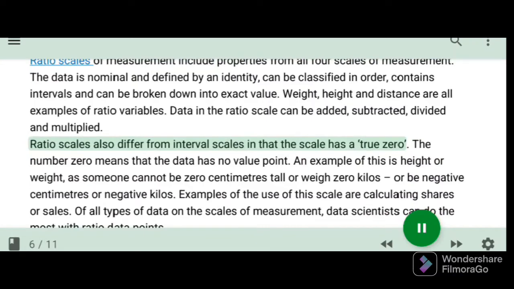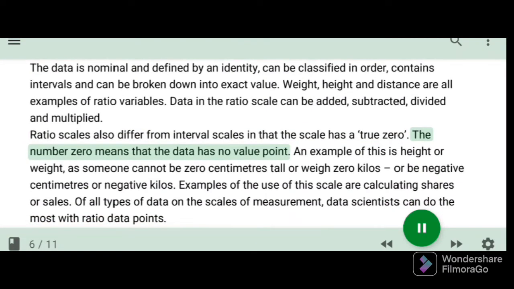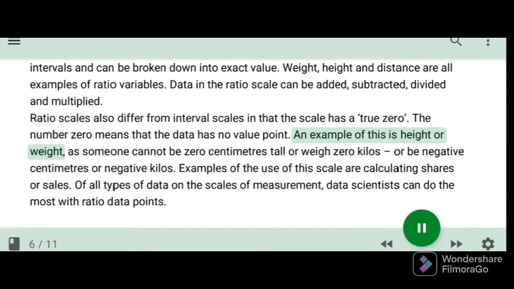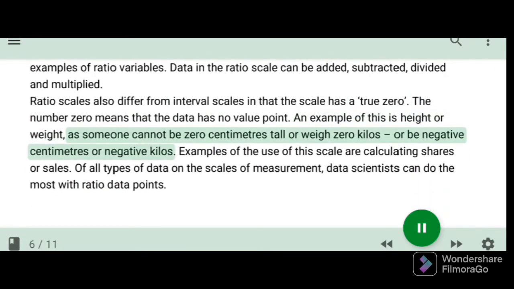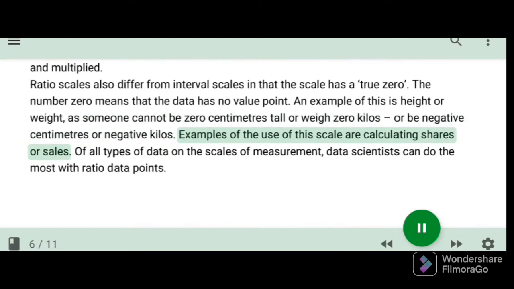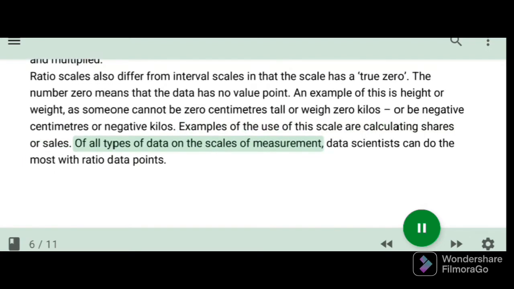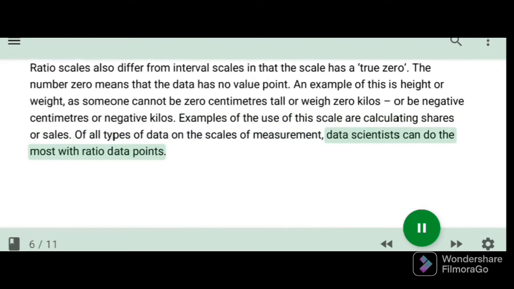Ratio scales also differ from interval scales in that the scale has a true zero. The number 0 means that the data has no value point. An example of this is height or weight, as someone cannot be 0 centimeters tall or weigh 0 kilos or be negative centimeters or negative kilos. Examples of the use of this scale are calculating shares or sales. Of all types of data on the scales of measurement, data scientists can do the most with ratio data points.